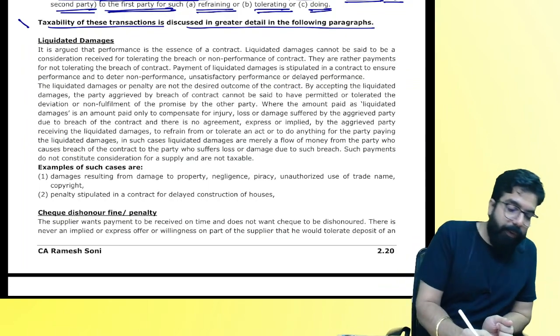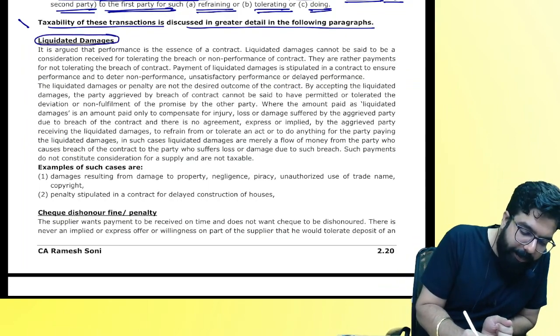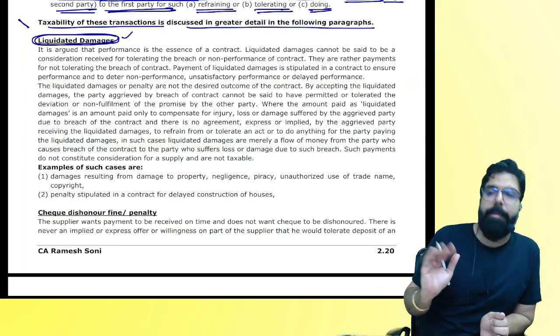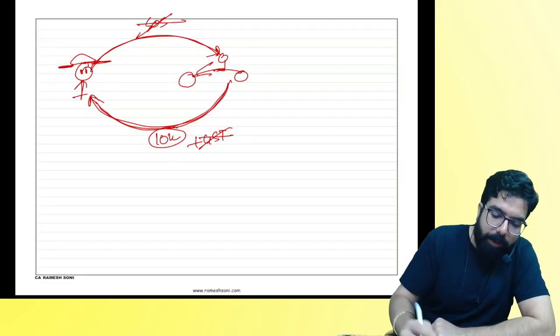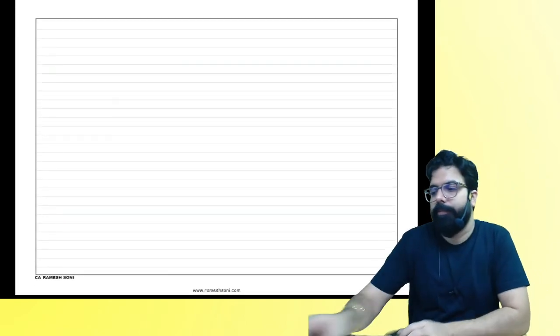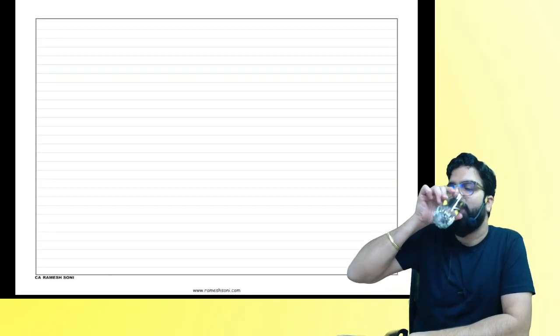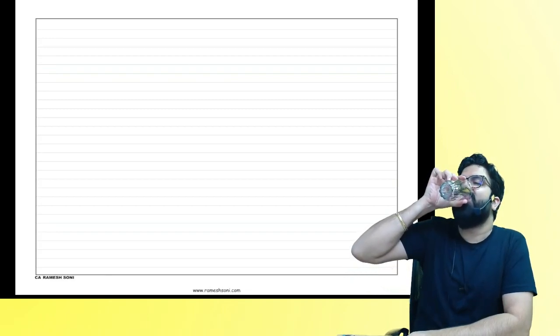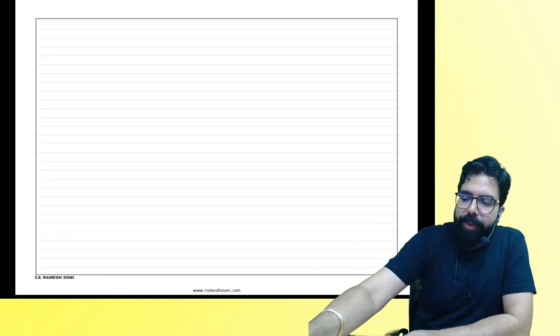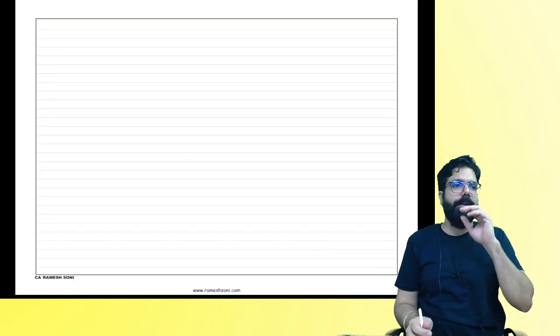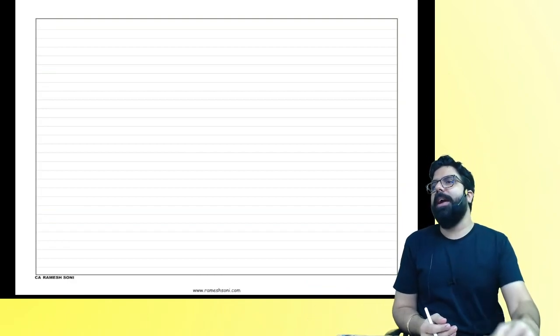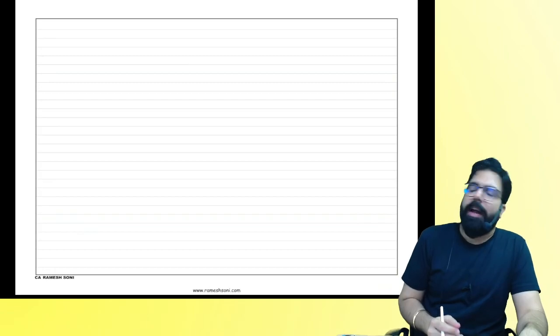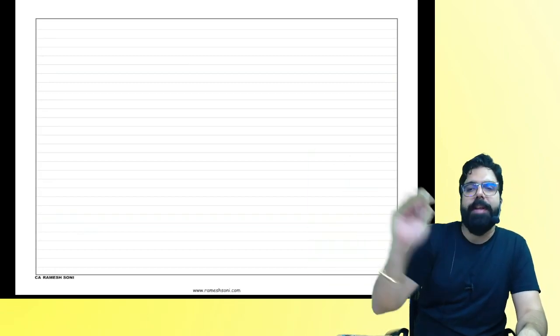Now, the first point over here is liquidated damage. What do you mean by liquidated damage? Listen. Supposingly Madhumita is there.